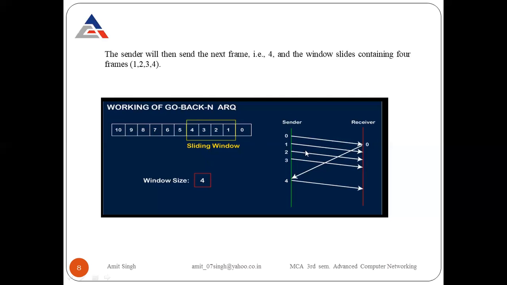Clear? Now look at the second diagram. Whenever a receiver sends the acknowledgement of frame 0, whenever an acknowledgement of 0 is received, look at your screens. Frame number 4 is already sent at that side. Why sent? Because the window size remains the same. The size of the window is 4. What it means is, at the same time, a total of 4 frames can be contained by the window. Now this will happen: 0 is out of the window and 4 comes into the window. Suppose at the next step, the acknowledgement of 1 is received. So automatically the window moves one more step. So 5 comes into the window and 1 is out of the window.